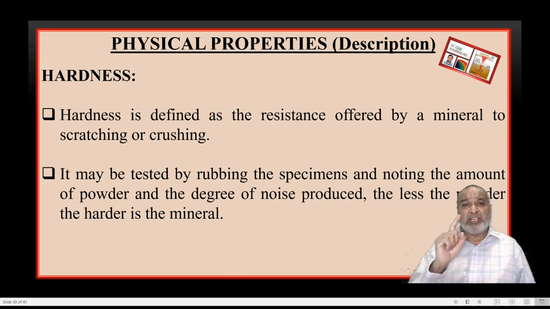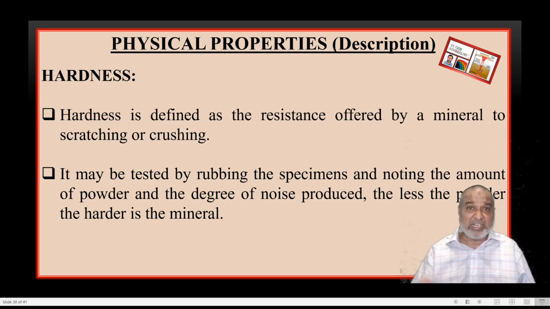So it is the resistance offered by a mineral to scratching or rubbing against the unglazed porcelain plate, that is the streak plate, and on the basis of the amount of powder and the degree of noise you get, we will decide the hardness. The very important one is the Mohs scale of hardness.